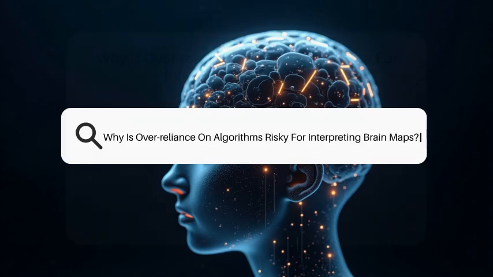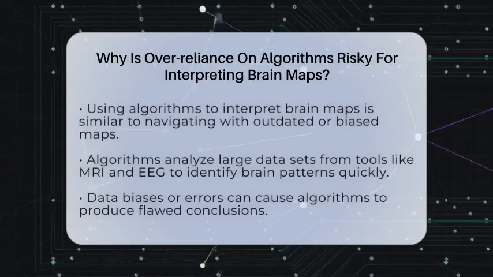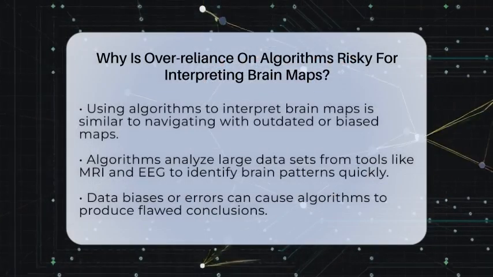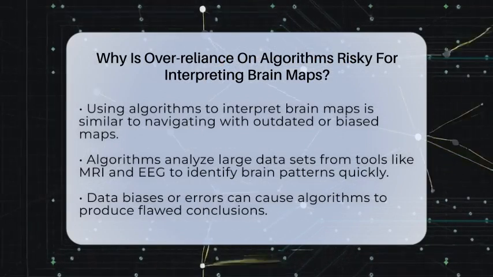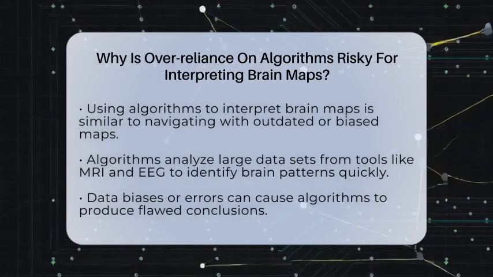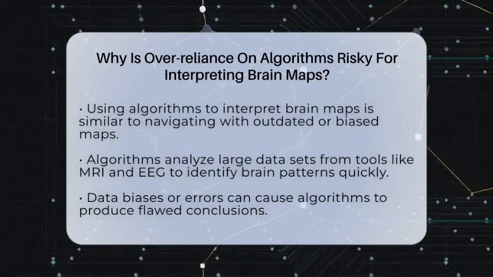Why is over-reliance on algorithms risky for interpreting brain maps? Imagine using a map to navigate a city, but the map is based on outdated or biased information. That's similar to depending too much on algorithms to interpret brain maps.